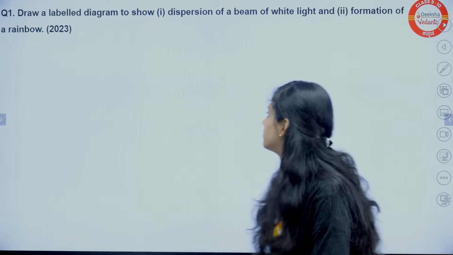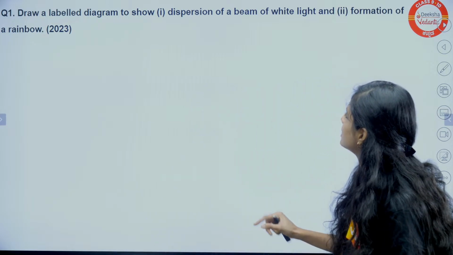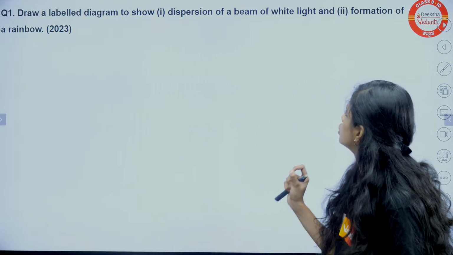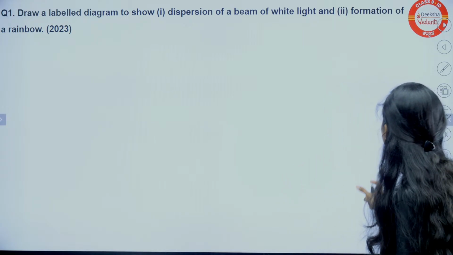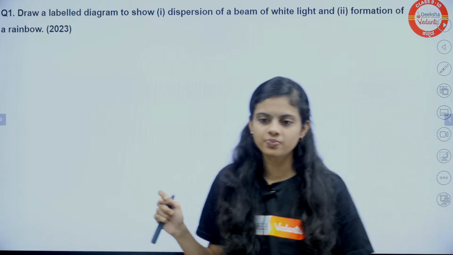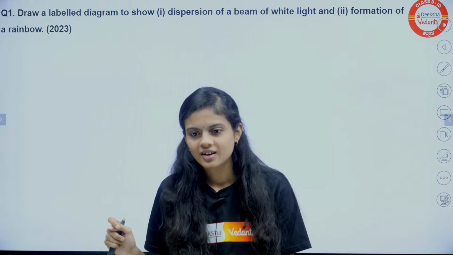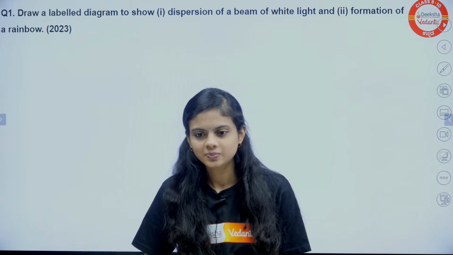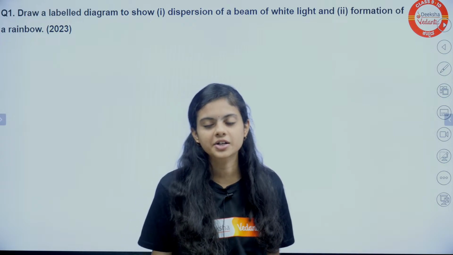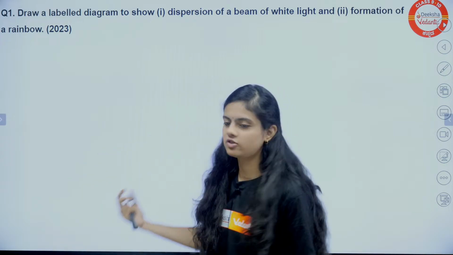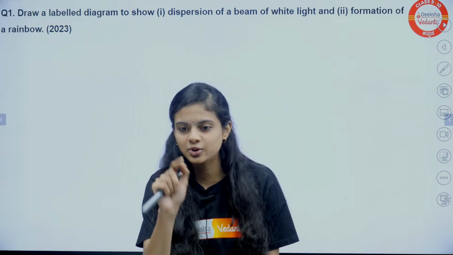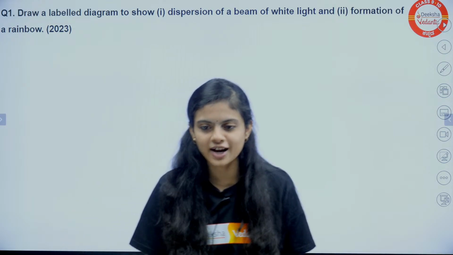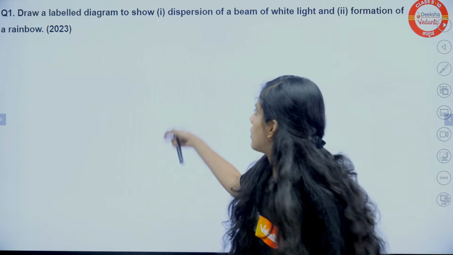Let's start with the first question on your screen. What's the question? Draw the labelled diagram to show dispersion of a beam of white light and formation of a rainbow. Now you cannot draw things in the chat, you can just put a rainbow emoji. But what is dispersion?